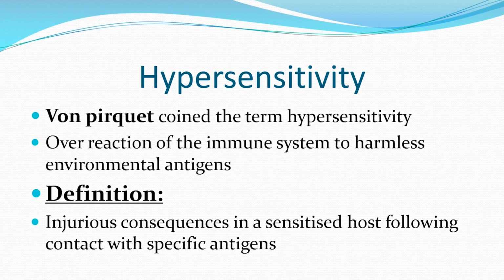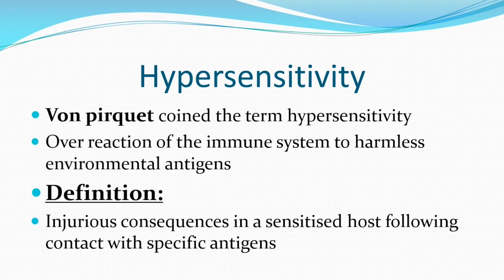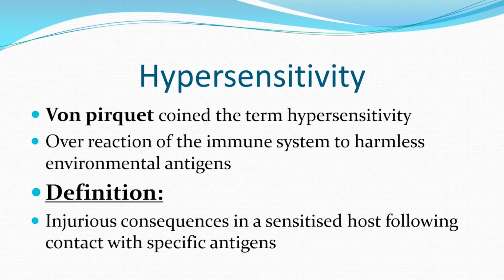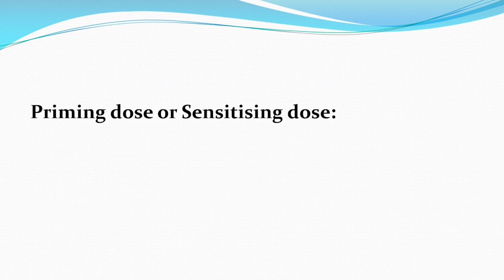It's an injurious consequence, so it's not a protective immune response. It is an injurious immune response which happens in a sensitized host. The host should be sensitized, which means he has to be previously exposed to that particular antigen or allergen. And whenever there is a subsequent exposure to the same specific allergen or antigen, this hypersensitivity reaction occurs. So it's defined as an injurious consequence happening in a sensitized host following contact with a specific allergen or antigen. So pre-sensitization is very important for hypersensitivity to occur.